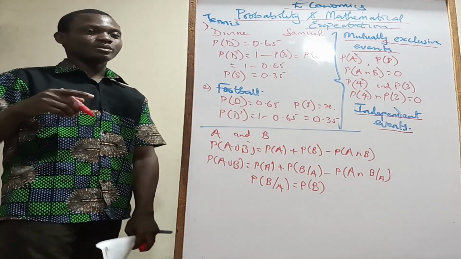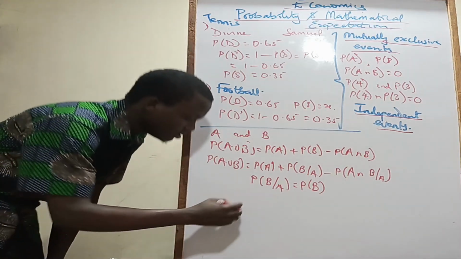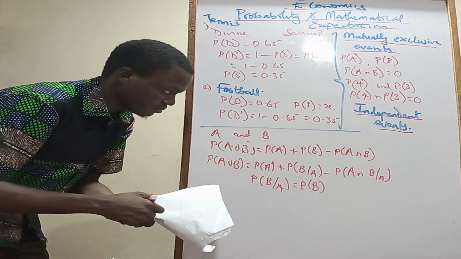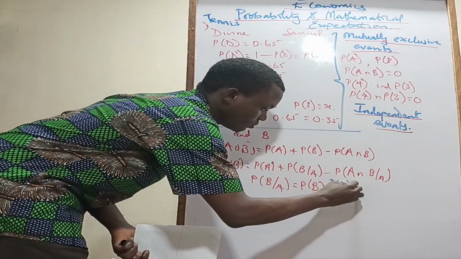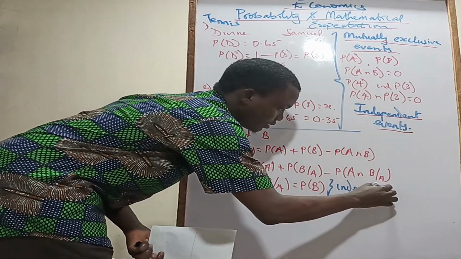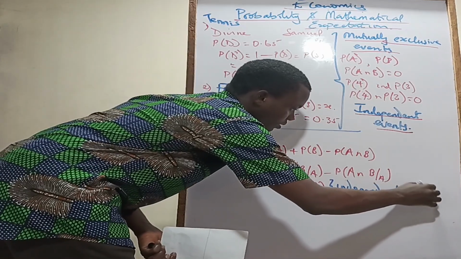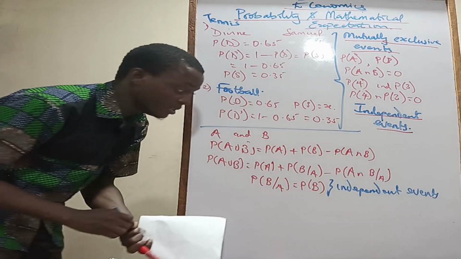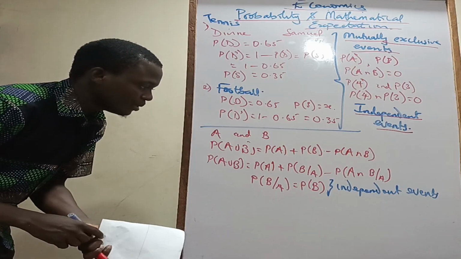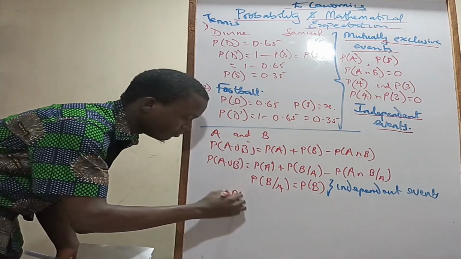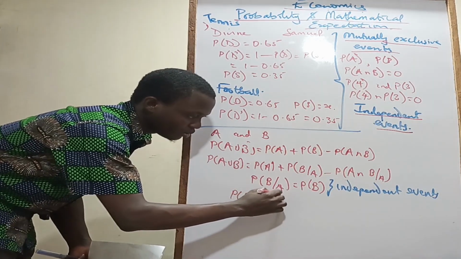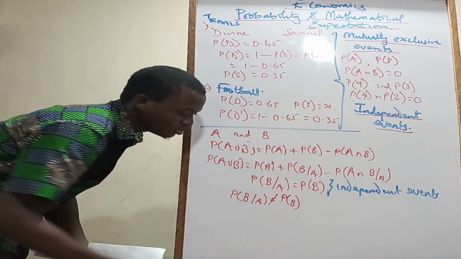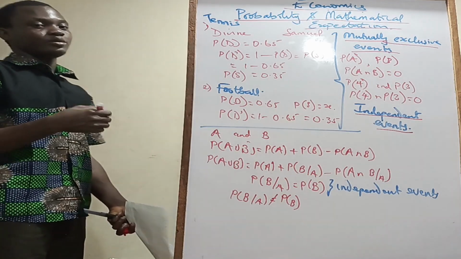But if they were to be dependent events, then this is for independent events. Independent events, that's where you have this equality. But for dependent events, probability of B given that event A has happened is not going to be equal to probability of B, because probability of B would then depend on A happening.